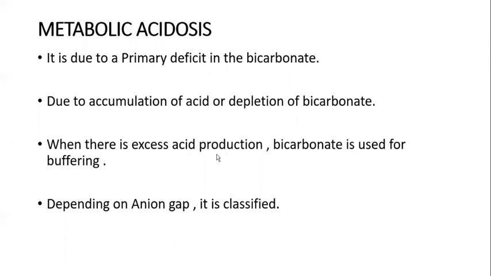When there is excess acid production, bicarbonate is used for buffering. So only metabolic acidosis happens. We divide this metabolic acidosis based on a term known as the anion gap. Before going to the classification, we should first know what the anion gap is.